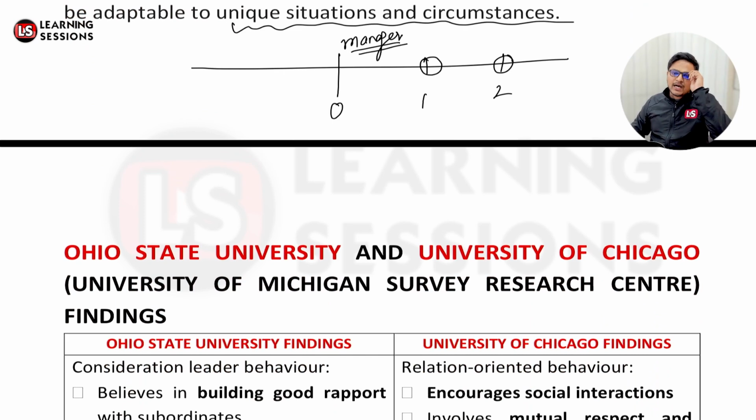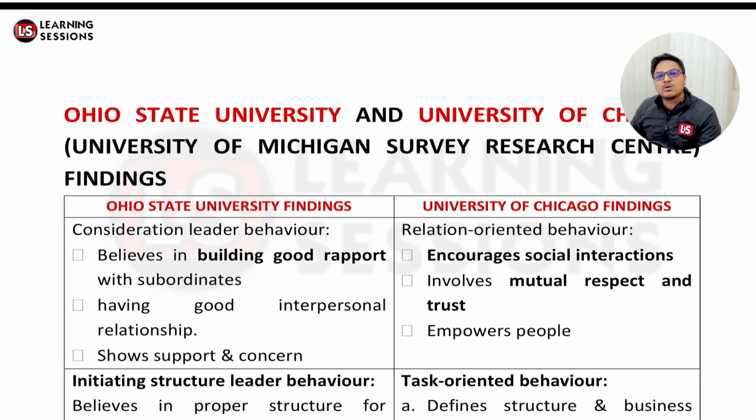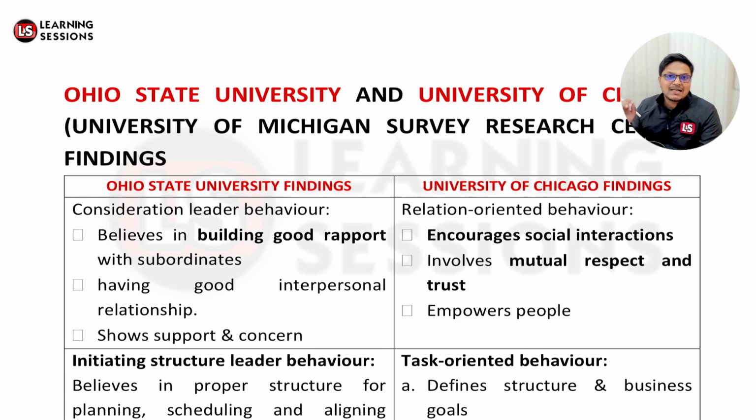And after that, it's related to Ohio State University and the University of Chicago. So there was the University of Michigan survey research center, which had some findings alongside the Ohio State University and the University of Chicago. Let's have a look at it. Now, as per the Ohio State University findings, what does consideration leader behavior say? It's that we can build good rapport with subordinates if we give good consideration. There can be good interpersonal relationships, and the employees show concern and support for each other.